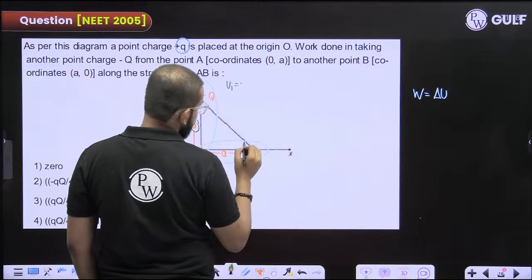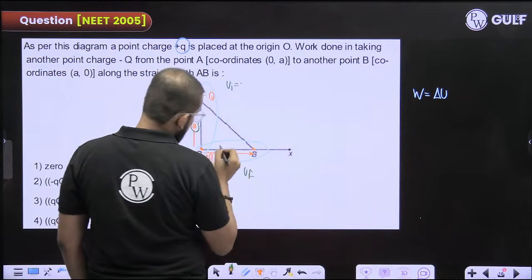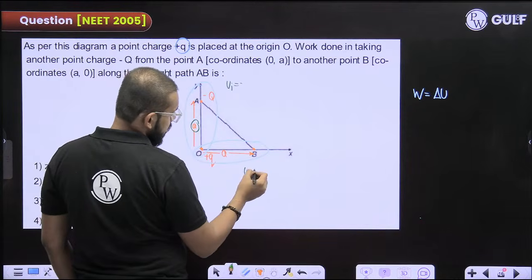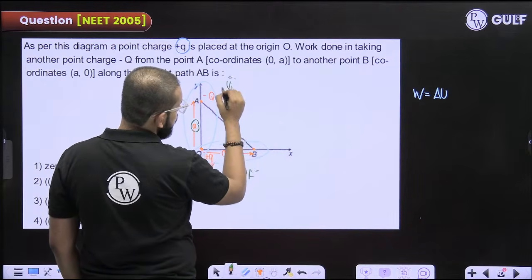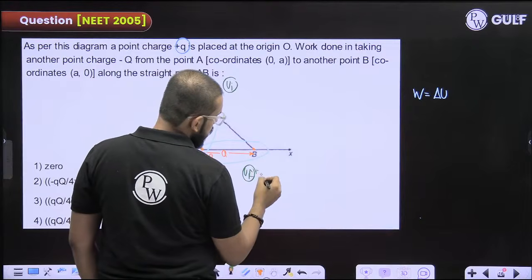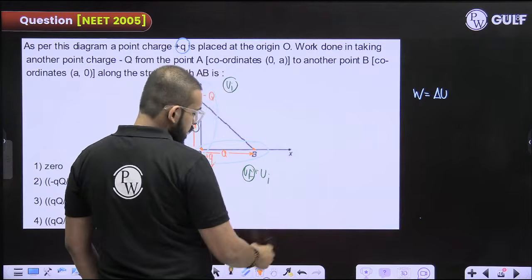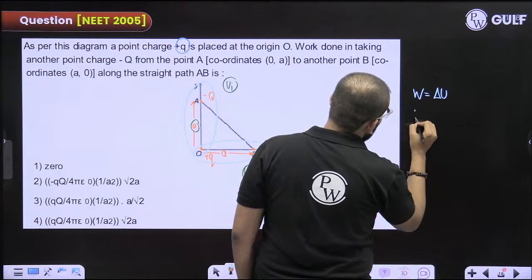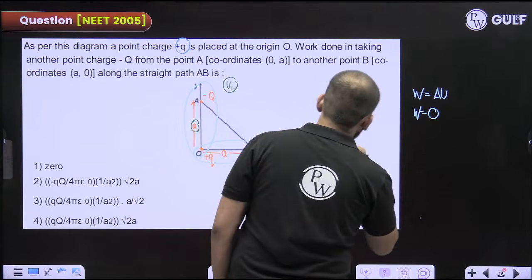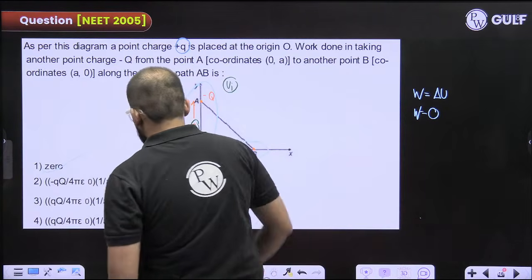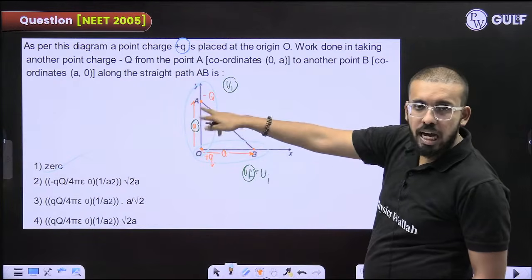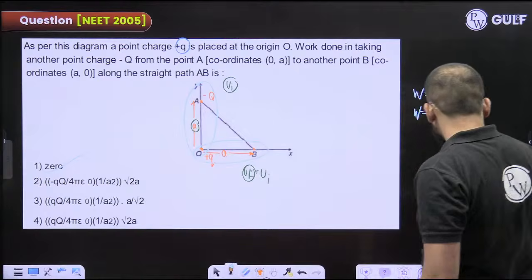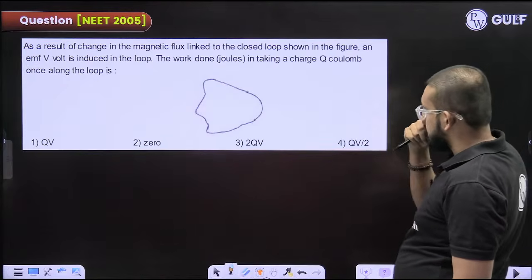Same for final, kQ1Q2 by a, because both the distances haven't changed. So you will find U initial equal to U final. So there is no change in potential energy. The work done will be equal to 0. Next.